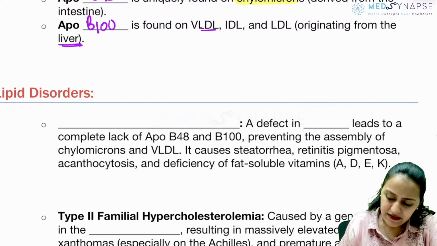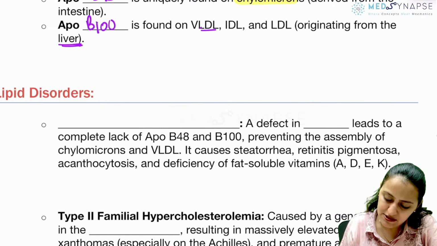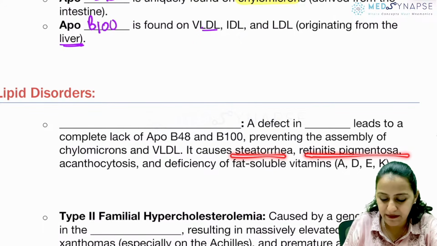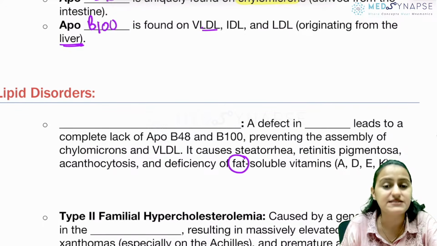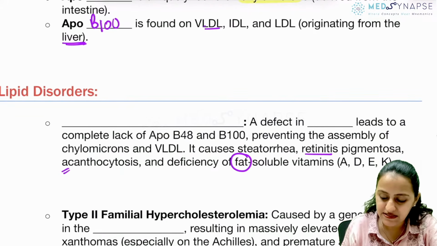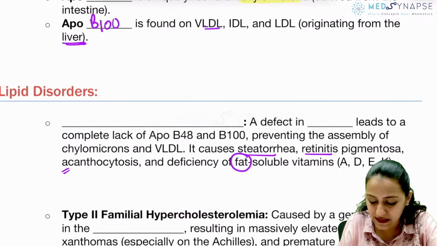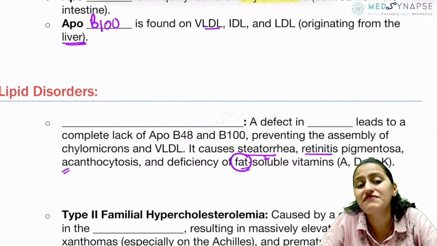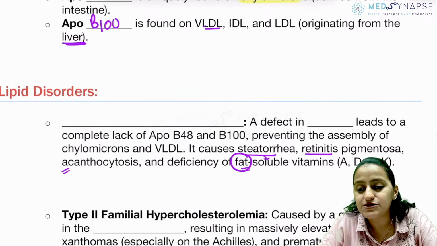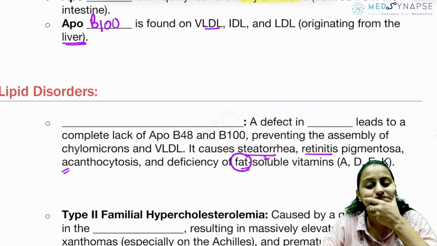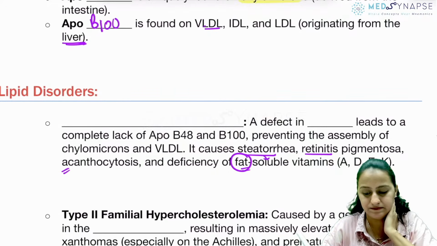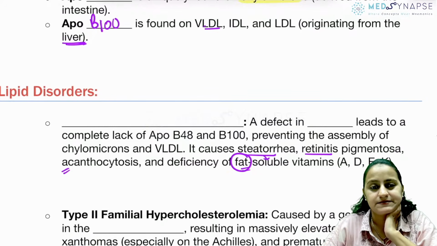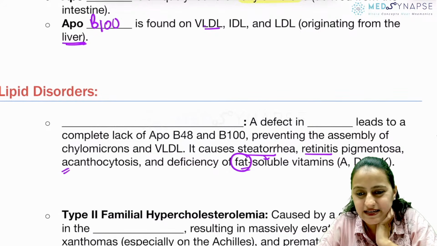Coming to this one, tell me what is this lipid disorder which has steatorrhea, retinitis pigmentosa, acanthocytosis and fat soluble vitamin deficiency, because fat is not getting absorbed. What is this disorder? Very good, correct, Dhanush Heman.